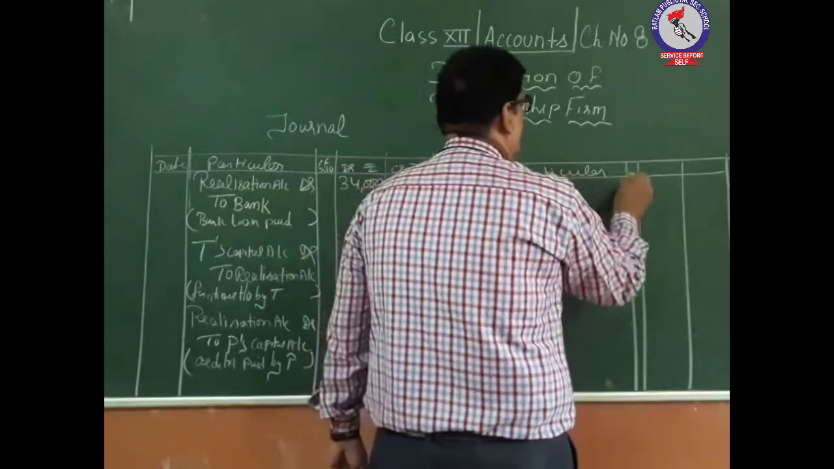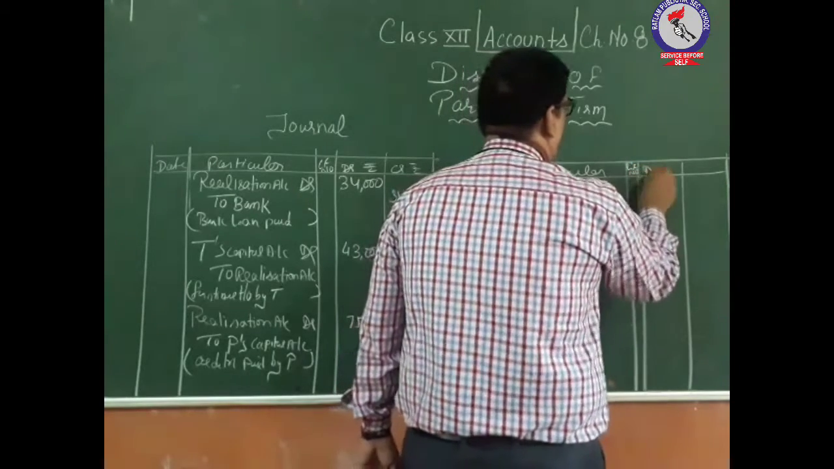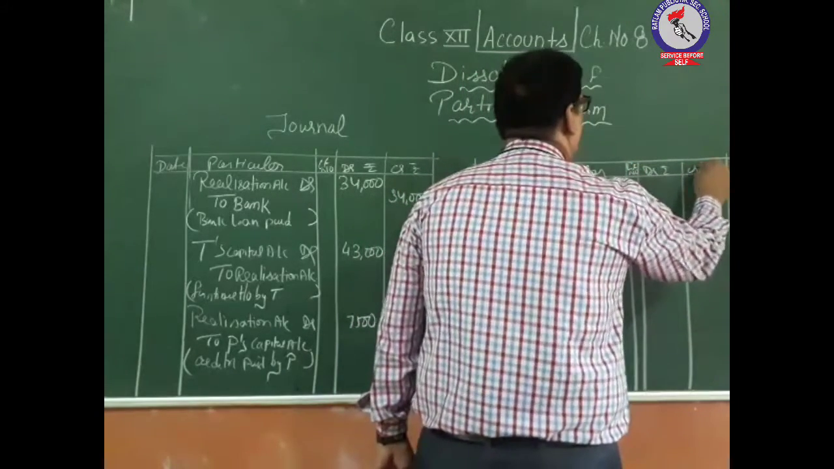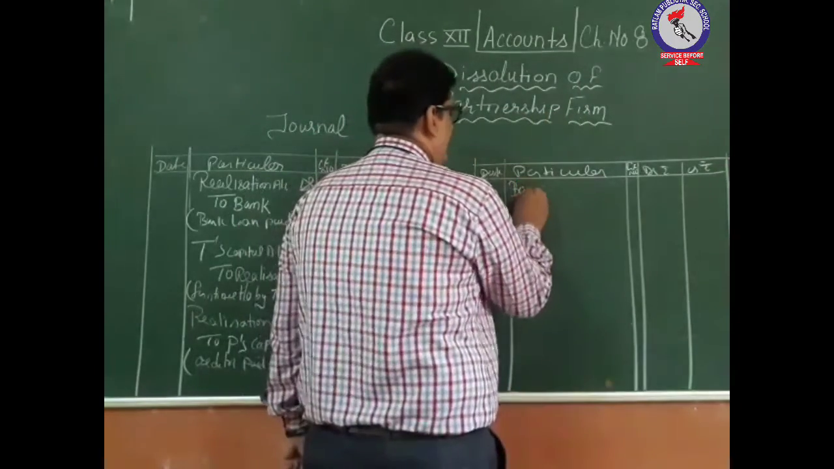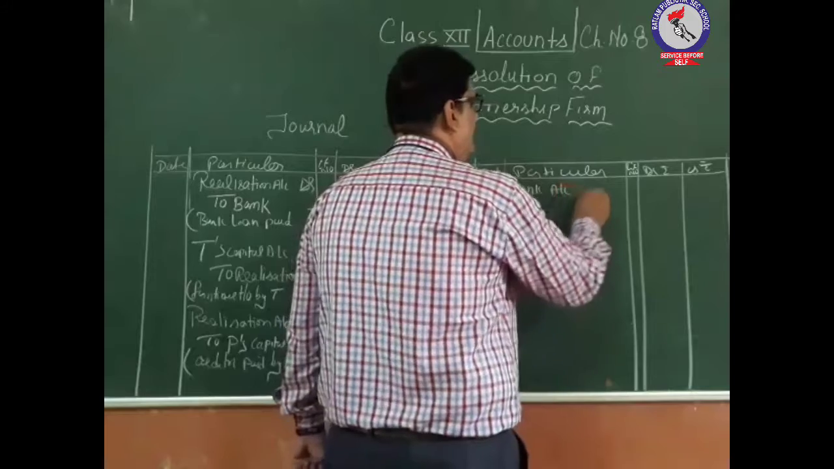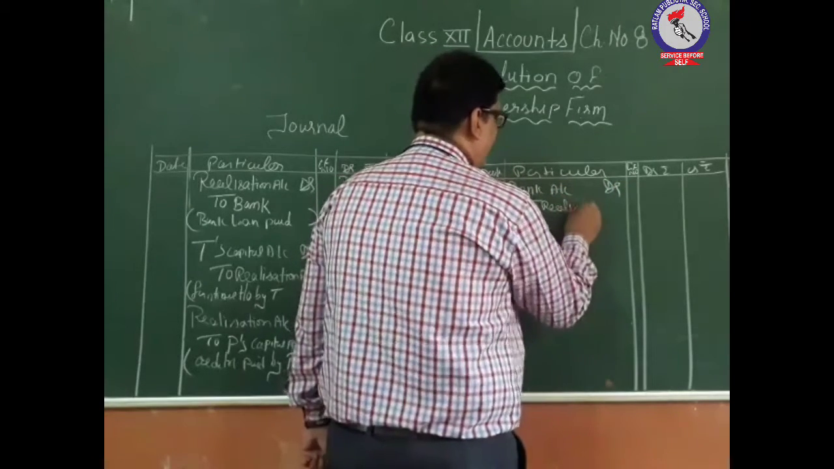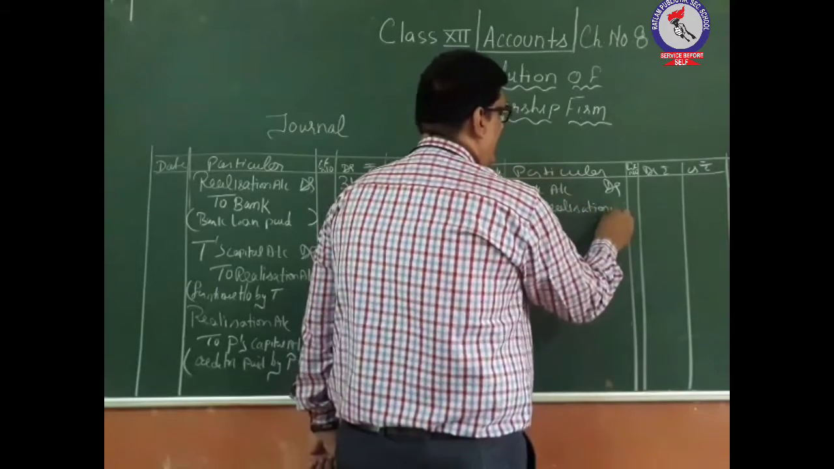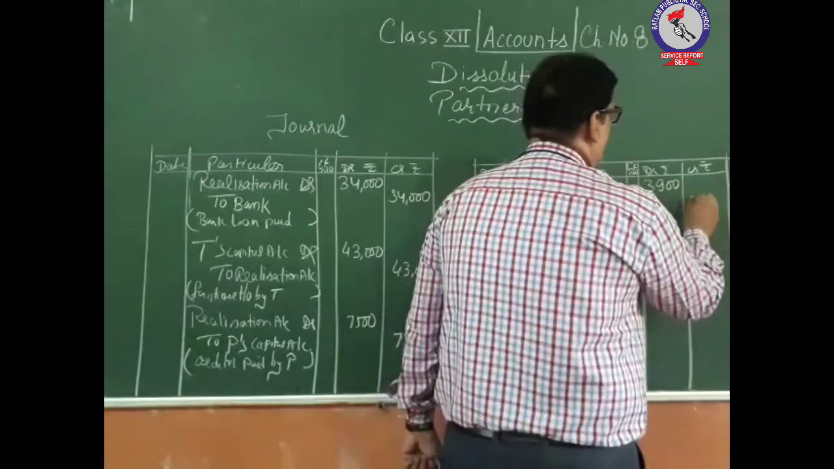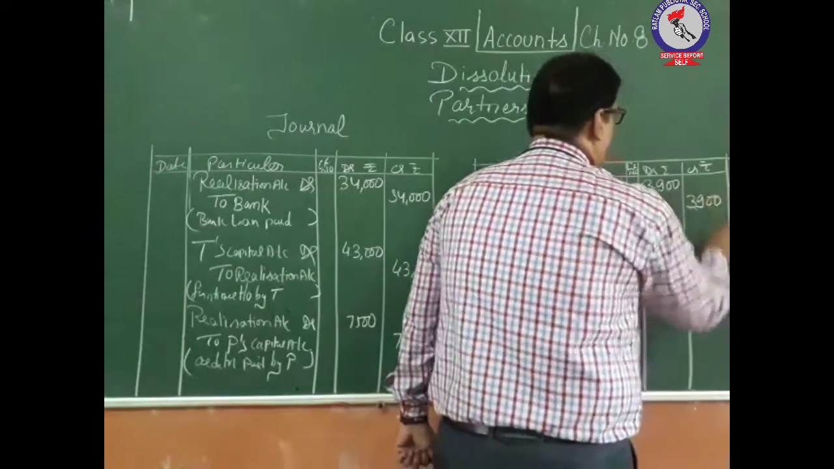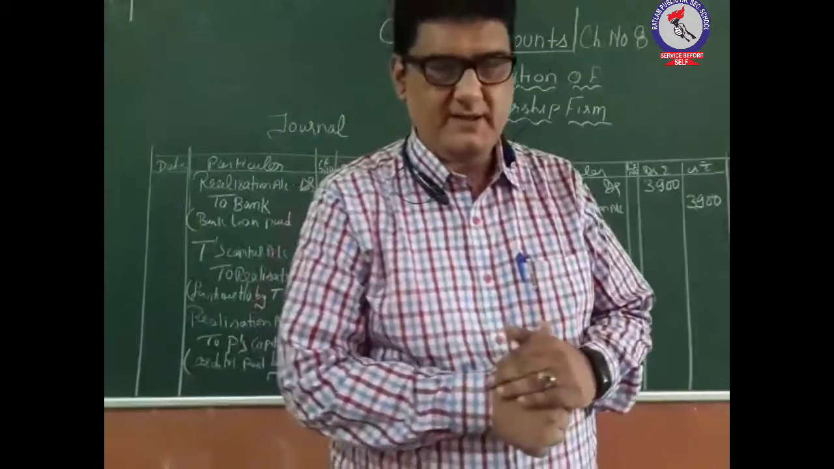Date, particulars, LF number, debit rupees and credit. So this journal entry is related to the computer sale: bank account debit to realization account. This computer was sold, written off, which now gave you 3,900 rupees. So this is the entry related to this.